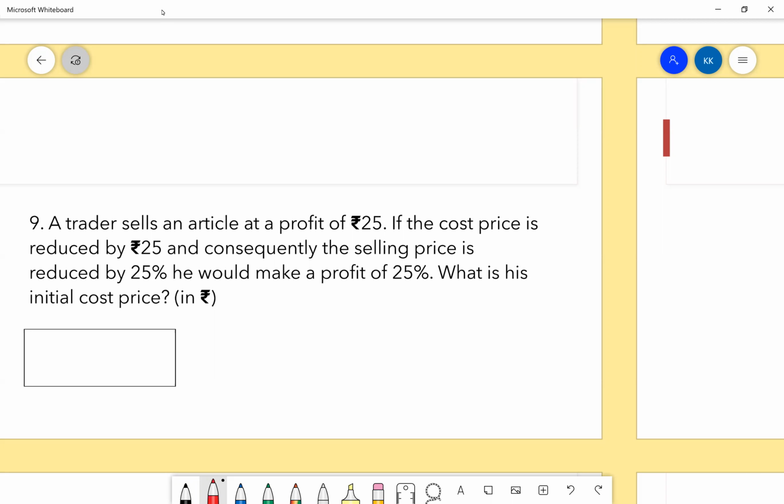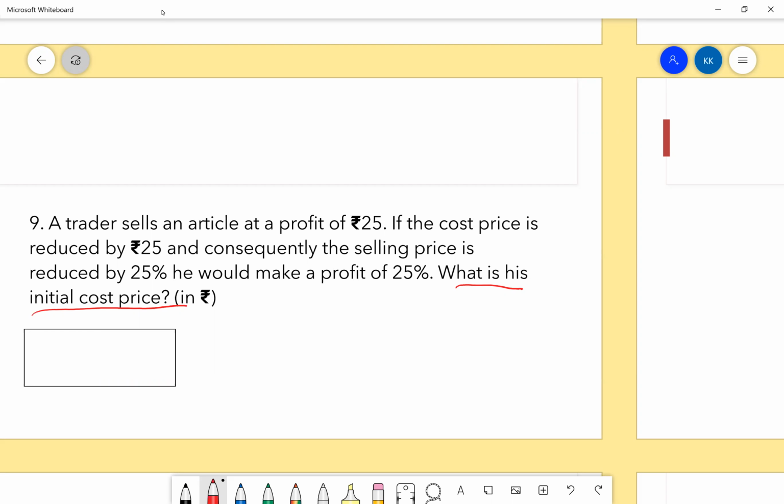Like if the answer must be 200, my answer would be half of 25. But you assume the initial cost price is 100, right? So basically what is being asked, you assumed it. Yeah, I got lucky.